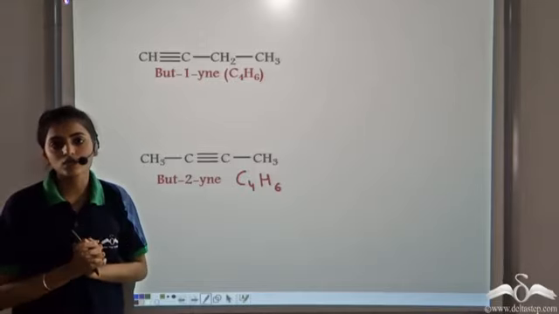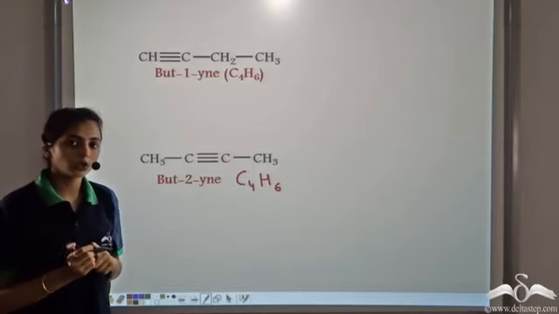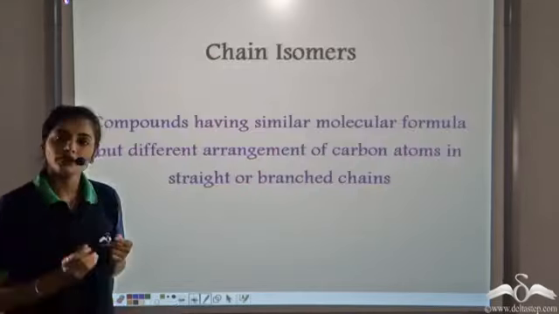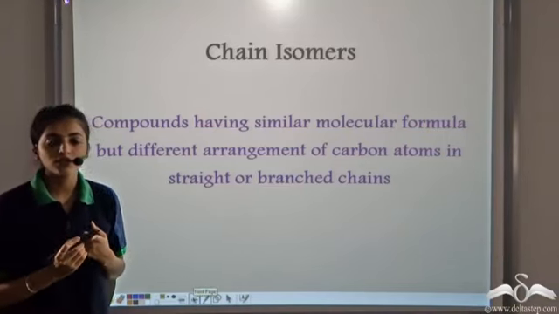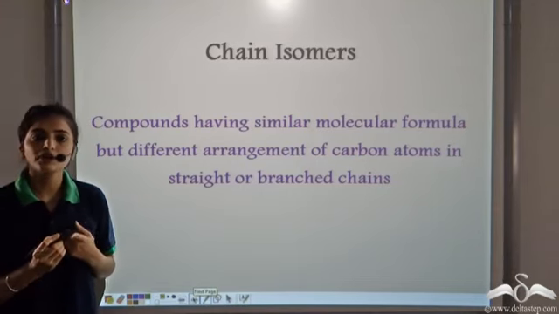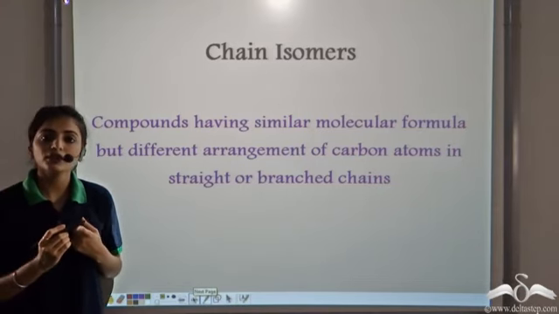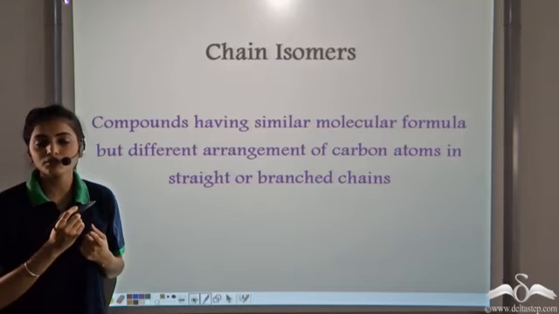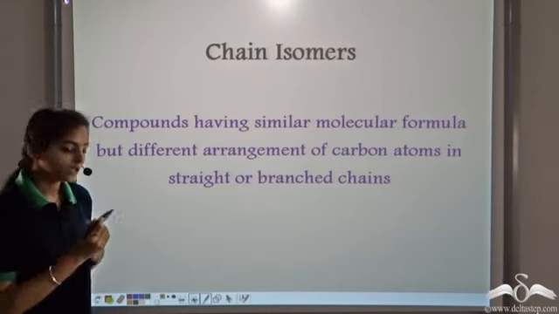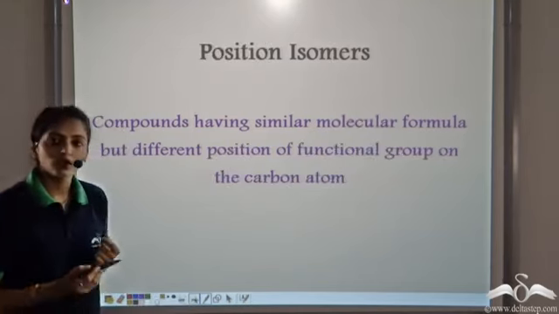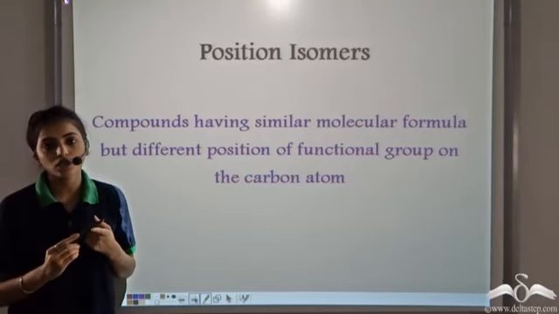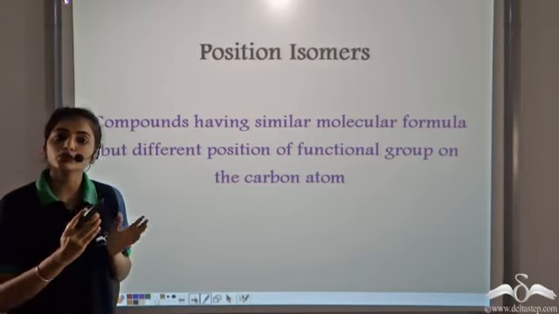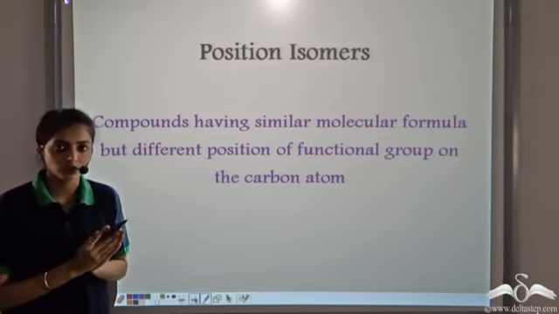Now, what type of isomers are these two? Let's recall. We have two types of isomers. The first one is chain isomers. These are the compounds having the same molecular formula but different arrangement of carbon atoms in the straight or branched chains. The second type of isomers are position isomers. These are the compounds having the same molecular formula but different position of functional groups in the structures.